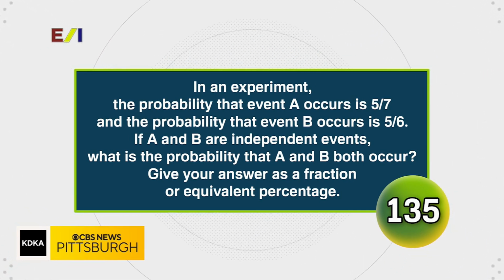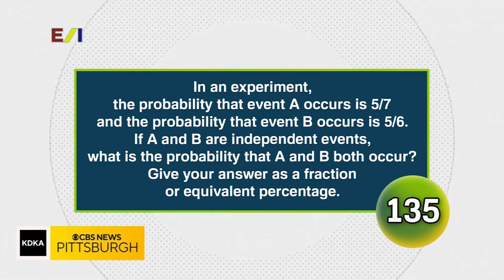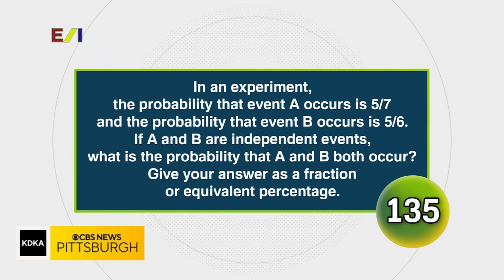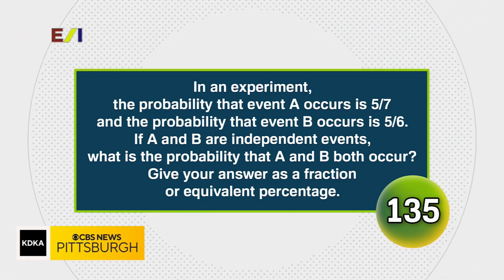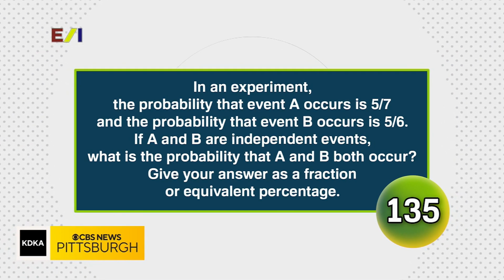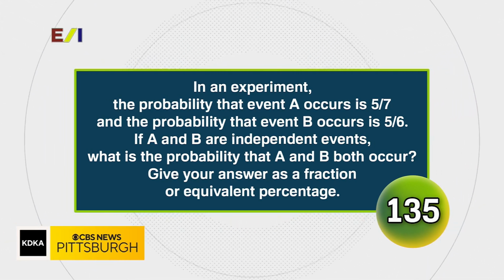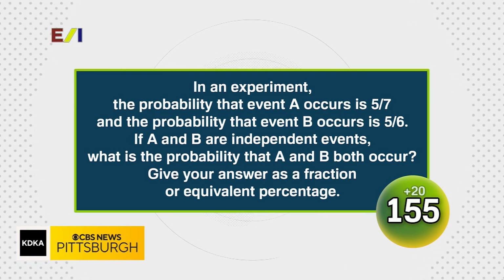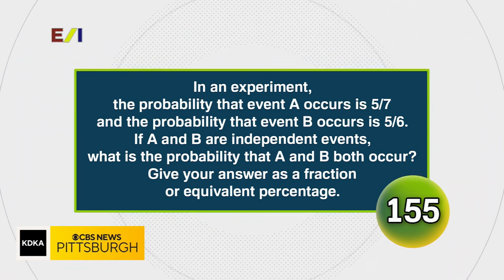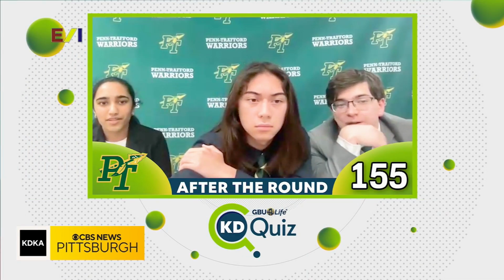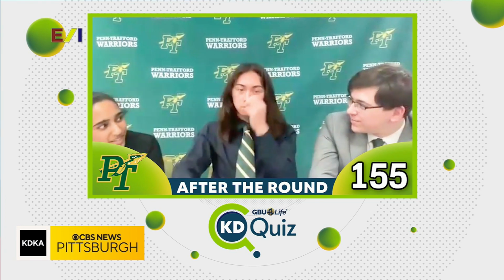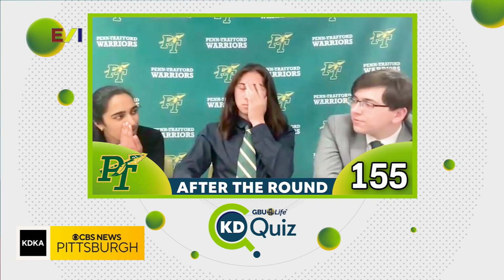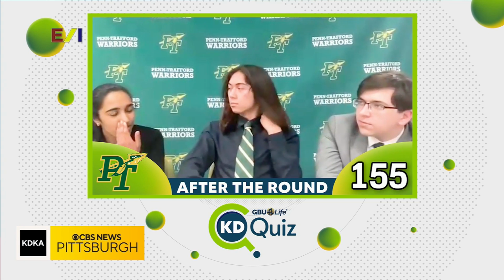And next up, in an experiment, the probability that event A occurs is 5 out of 7, and the probability that event B occurs is 5 out of 6. If A and B are independent events, what is the probability that A and B both occur? Give your answer as a fraction or an equivalent percentage. 25 over 42. Or about 60%. Very nicely done. You got both math time questions correct. That means you were able to add 40 points to your score, and that takes you up to 155 so far on the day. Nice job there, Penn Trafford.